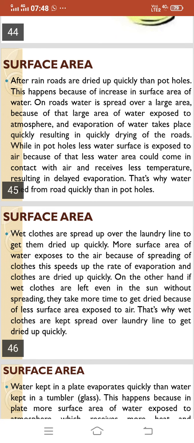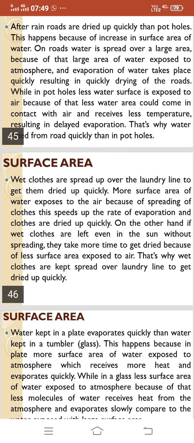On the other hand, if wet clothes are left even in the sun without spreading, they take more time to dry because of less surface area exposed to air. That's why wet clothes are kept spread over the laundry line to dry quickly. So these are some examples of how surface area affects evaporation and what the relationship between evaporation and surface area is.